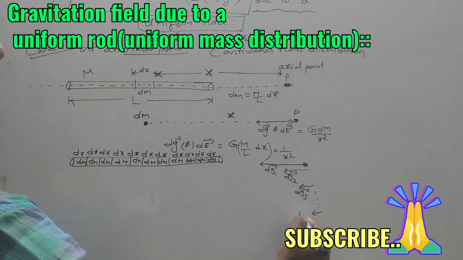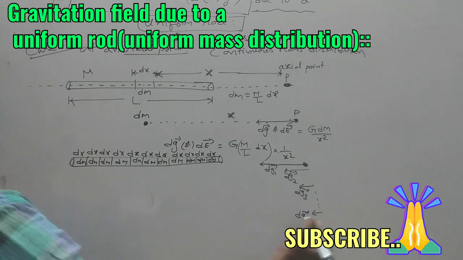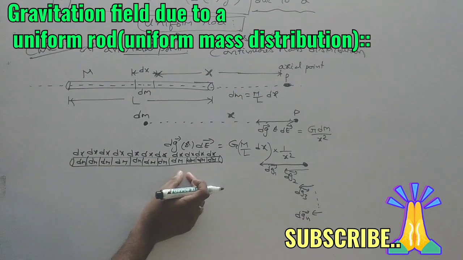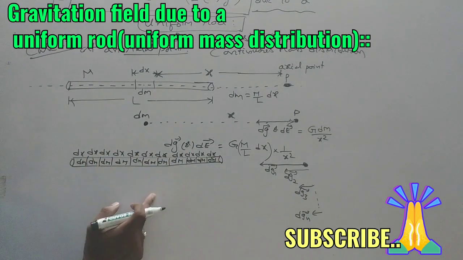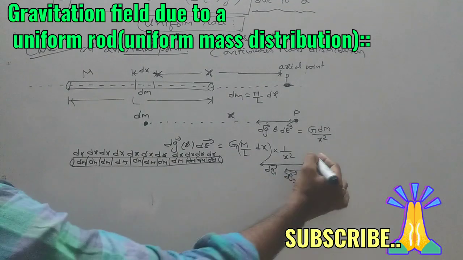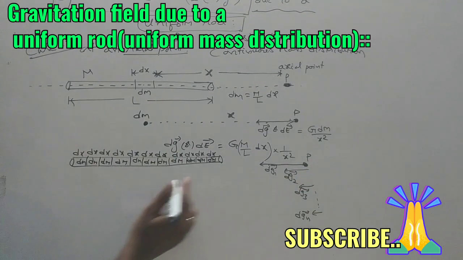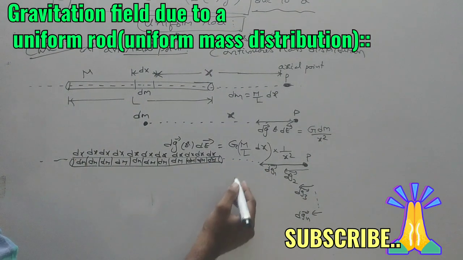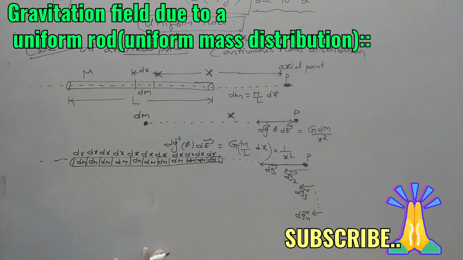So suppose I divide the rod into n equal parts, and dg bar will be produced by each. If I add up all these gravitational fields produced by all these point masses, which covers the total mass of the rod, then we will get the total gravitational field produced at this point P, which is the axial point to this rod. So the procedure will be similar.